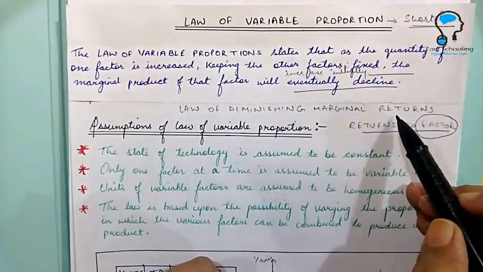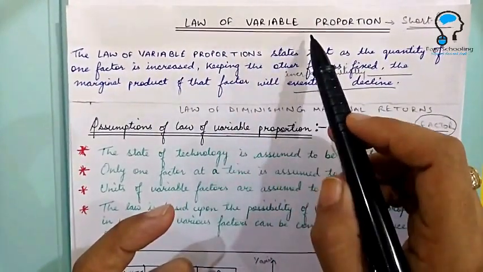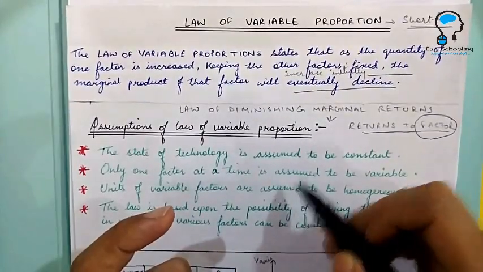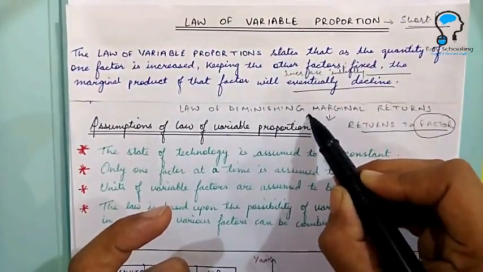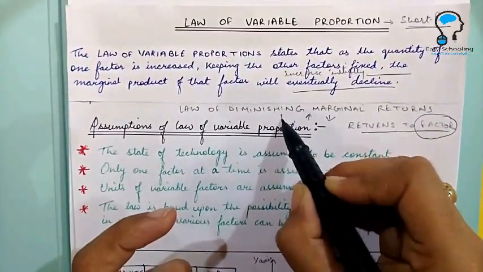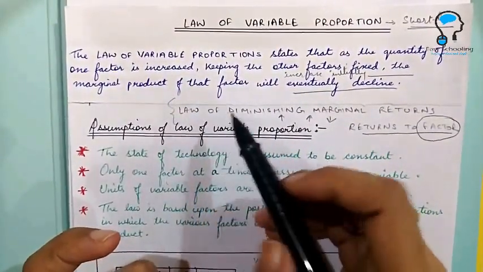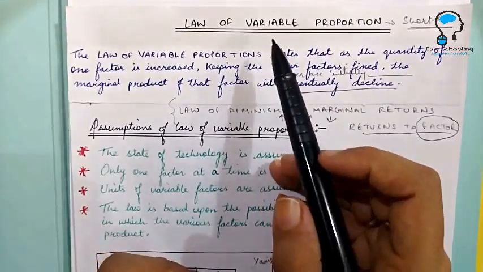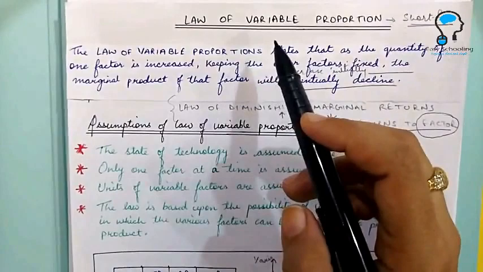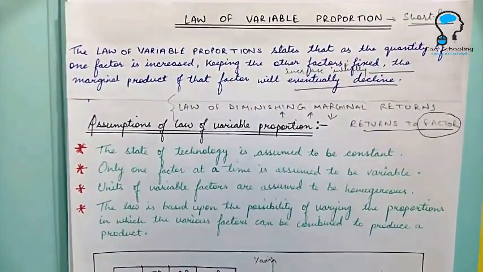The law of diminishing marginal returns studies only that part of the law of variable proportion where the marginal product starts declining and the TP increases at a decreasing rate. It does not include that part where TP increases at an increasing rate. So the law of diminishing marginal returns is a part of the law of variable proportion, which I will later elaborate in the video.